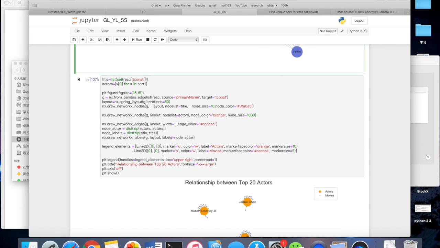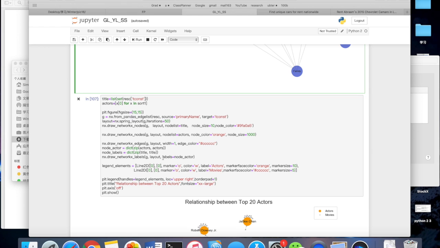And then for the third graph, we decided to see the interaction between actors. So this is basically a network of actors, but we also twist the graph to make sure to add all the movies to the actors. So each movie will be a really small gray dot around the actor, and the actor will be a really large orange node. So we first make sure that all the movie names are unique, and then we make sure that the actors are the top 20 actors.